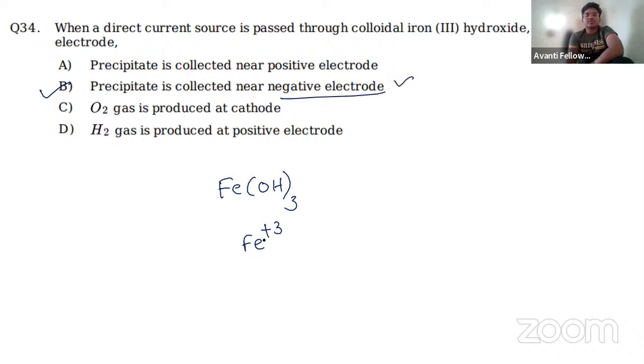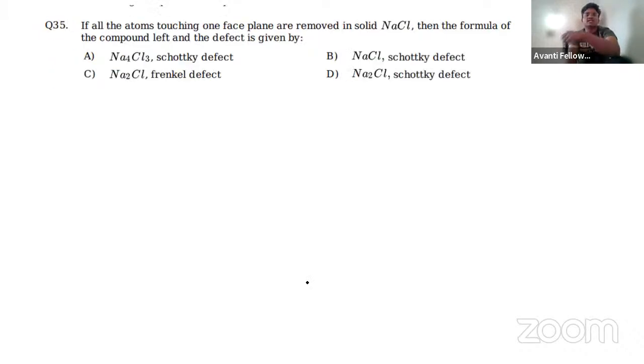Okay, so Fe3+ is a positive sol. So its precipitate will always be collected at what? Negative electrode, because of the opposite charge. Okay now? Yes. So next one, if all the atoms touching one face plane are removed in a solid NaCl, then what is the formula of the compound left? So which chapter is it? Very clear. This is solid state.